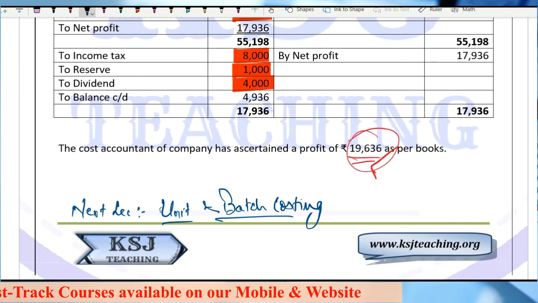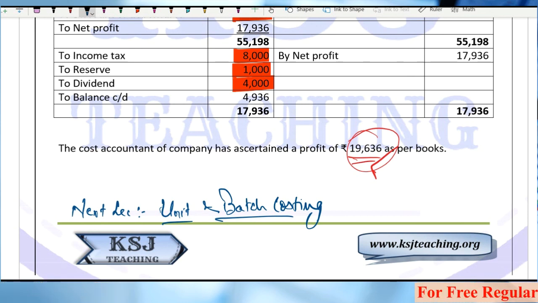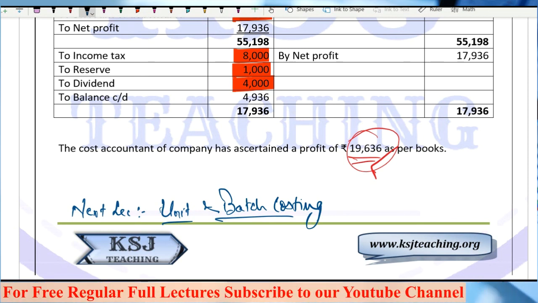And very importantly, sir, with the reconciliation, we are done with the module 1 of ICAI, Institute of Chartered Accountants of India. We are done with the module 1 of that. Right, we are starting with the module 2 from the next lecture.